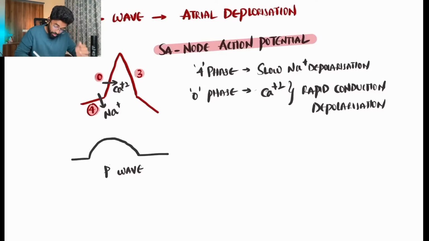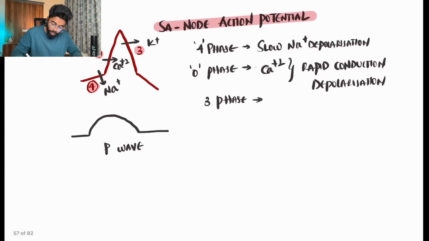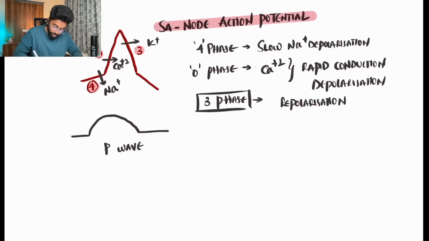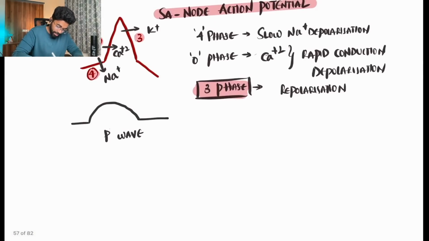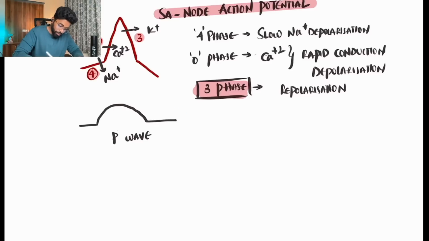Then we have phase 3, which is potassium moving out, and we have repolarization of the atrium. We'll talk about this again. But firstly, let me sync this exact wave with the action potential.